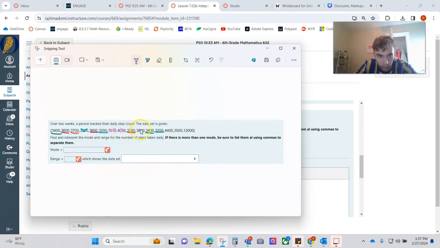40? No. This number? No. That number? No. That number? No. Okay, so all of these crossed out numbers only appear once, but 32, 34, 36, and 37 all appear twice. So there is a 1, 2, 3, 4-way tie. Damn, a 4-way tie for mode.